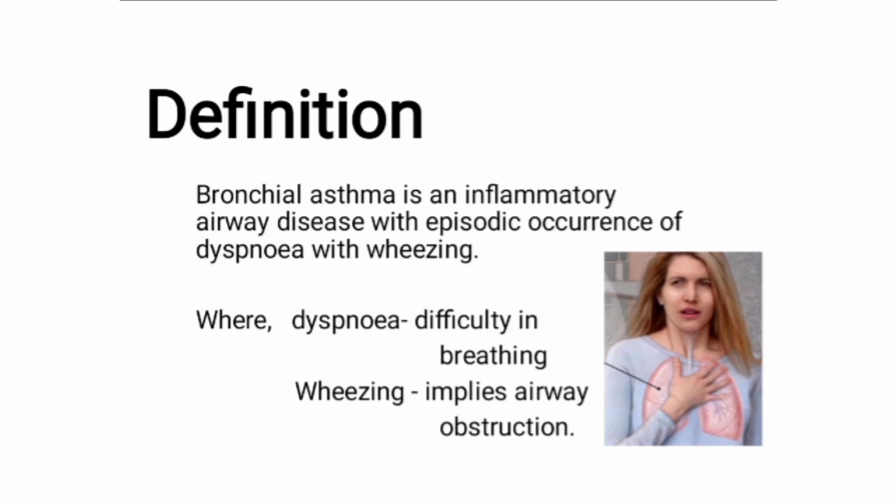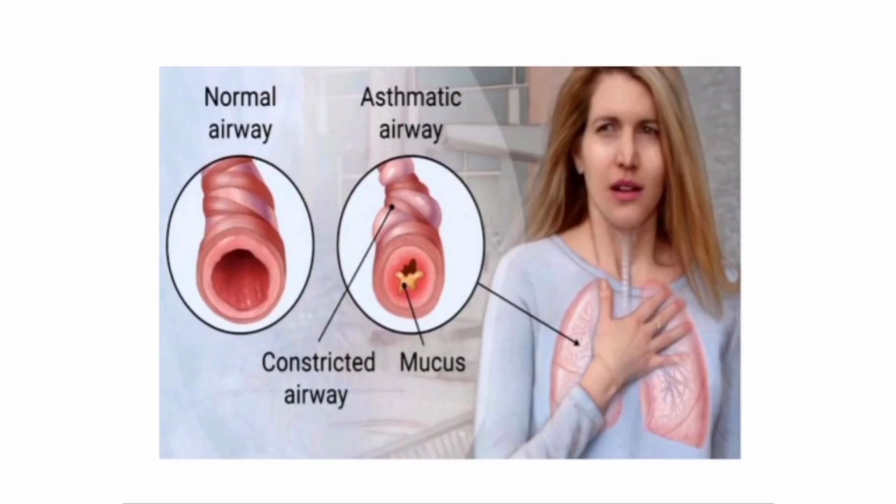Bronchial asthma is an inflammatory airway disease with episodic occurrence of dyspnea with wheezing, where dyspnea means subjective sensation of difficulty in breathing and wheezing implies that there might be some airway obstruction. In bronchial asthma, there is increased responsiveness of the tracheobronchial tree to stimuli, which results in spasmodic narrowing of the air passages.